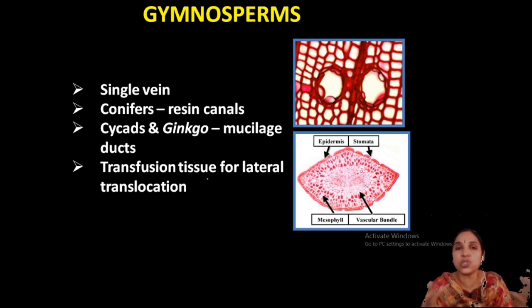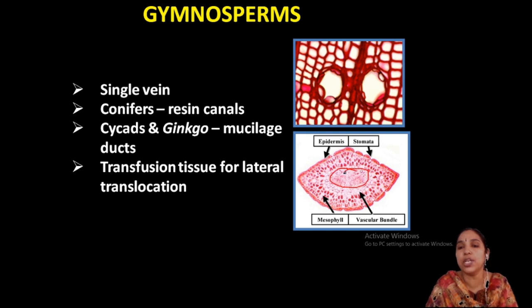They are extra tissue like xylem meant for lateral conduction. They are present on both sides of the bundles. So this is the vascular bundle region. See, transfusion tissue is usually present on both sides. Okay, that is mainly for conduction of water.